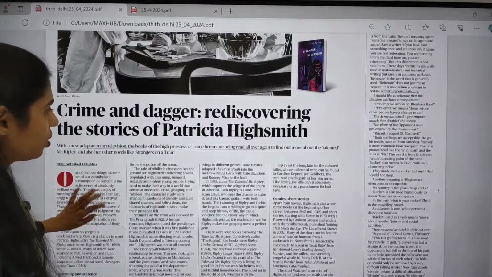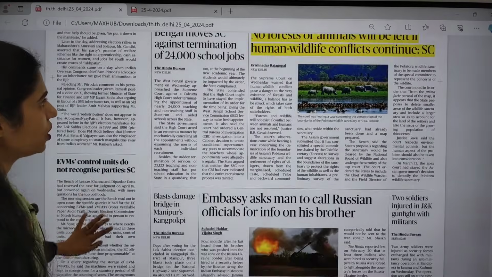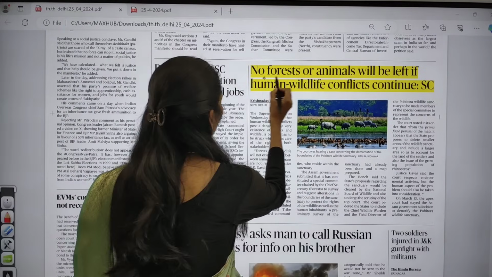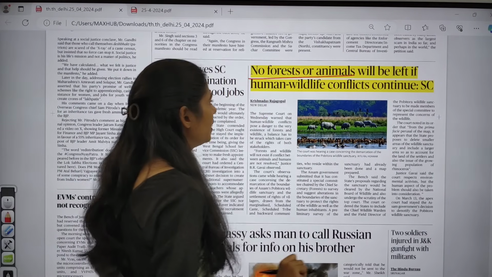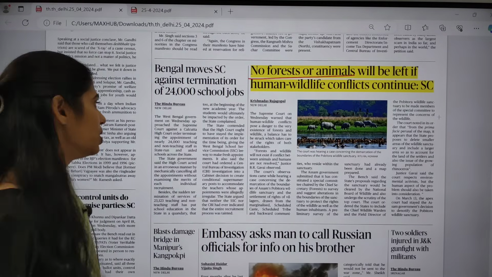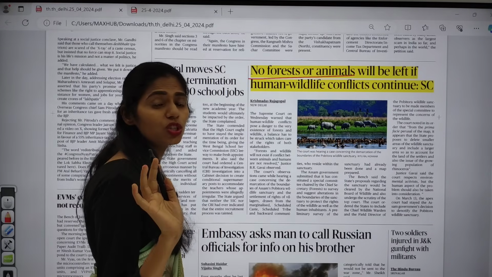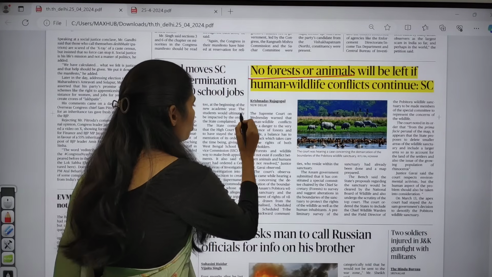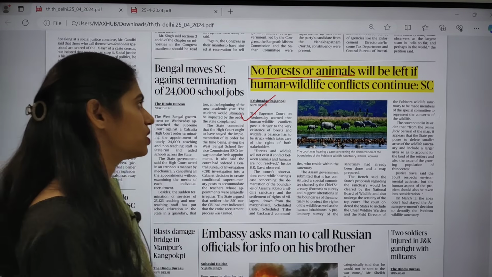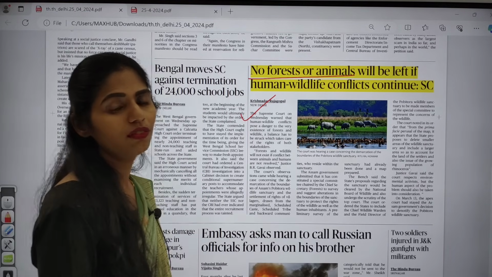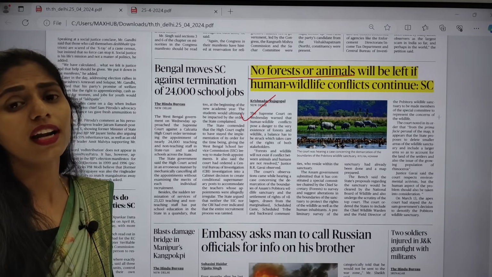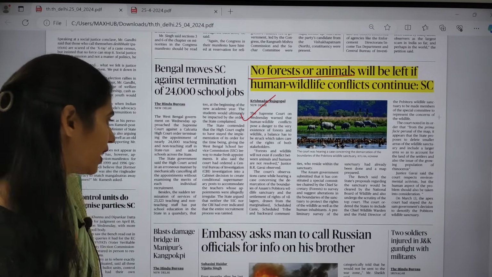And if you move on to the news page, here you can see one article. It is very important. The title says, "No forest or animals will be left if human-wildlife conflicts continue, says Supreme Court." So the Supreme Court is warning about this human-animal conflict. If we are not decreasing this human-animal conflict, then we are not going to see any animals. There will be no more animals living in the forest if you are not controlling human-animal conflict.